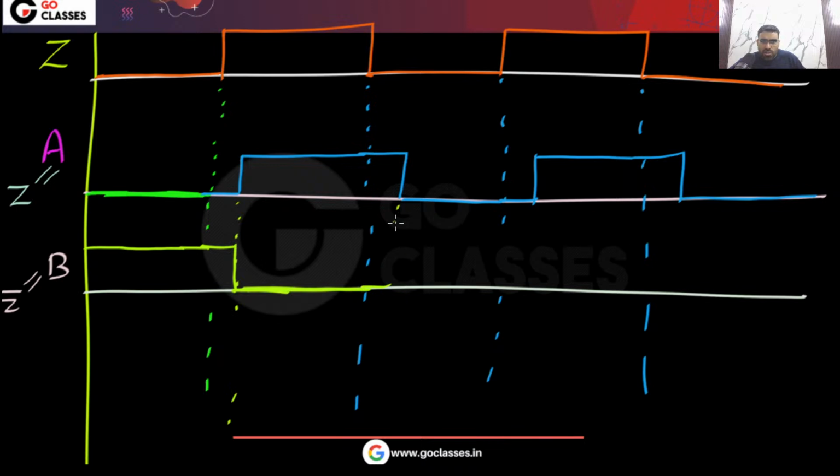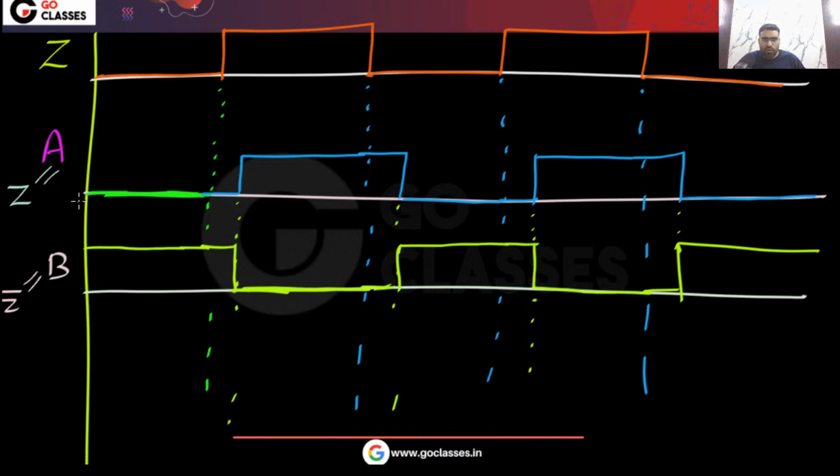And remember, all the logic gates have the same propagation delay, right? Again, you can notice Z is changing. So this B will change after the propagation delay. So like this. Again, this Z is changing, so this B will change after the propagation delay. Okay, I hope all these points are clear. All the logic gates have the same propagation delay, right? Yes or no? So very simple.